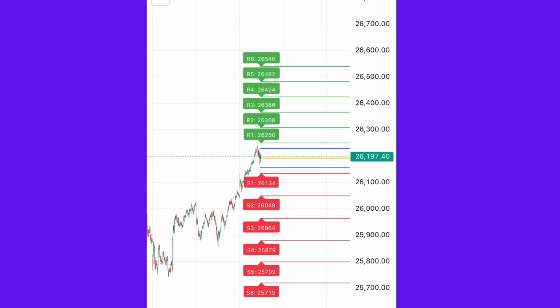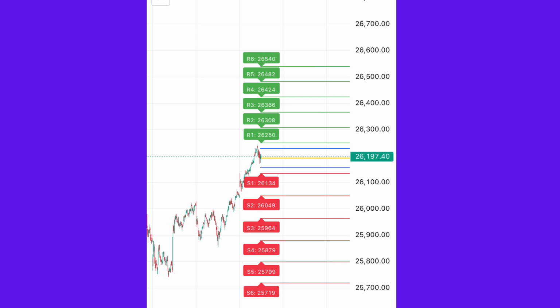What this means? Weakness in Asian markets and Dow futures is pulling sentiment down. Europe closing slightly positive is the only supportive signal but not strong enough to offset global weakness. Crude correcting sharply is positive for India, but it may not be enough for a strong opening. Overall outlook, flat to negative.